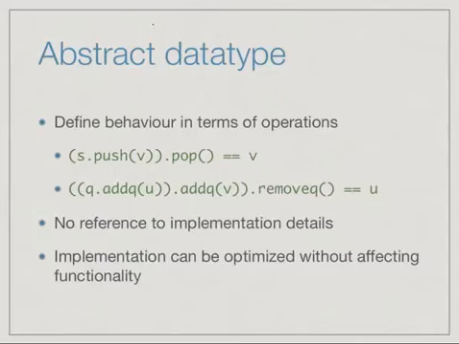In other words, we should be able to change one implementation to another one such that the functions behave the same way and the outside user has no idea which implementation is used. Now this is often the case when we need to optimize the implementation. We might come up with an inefficient implementation and then optimize it. For instance, we saw that for a priority queue, we could actually implement it as a sorted list.